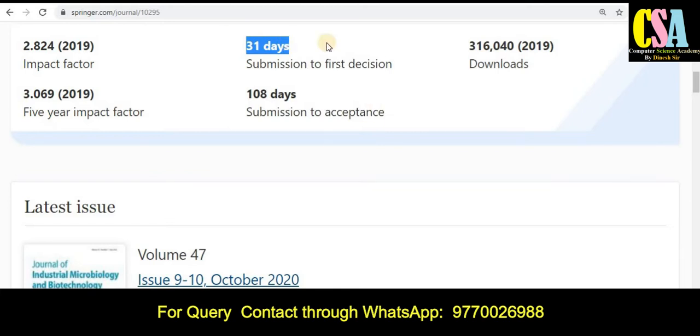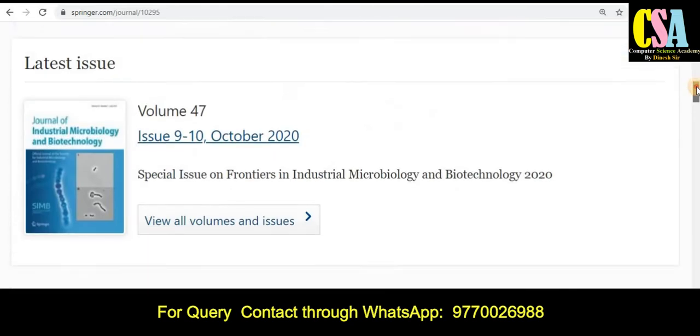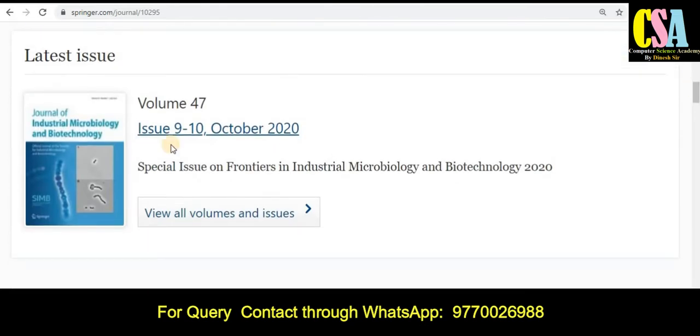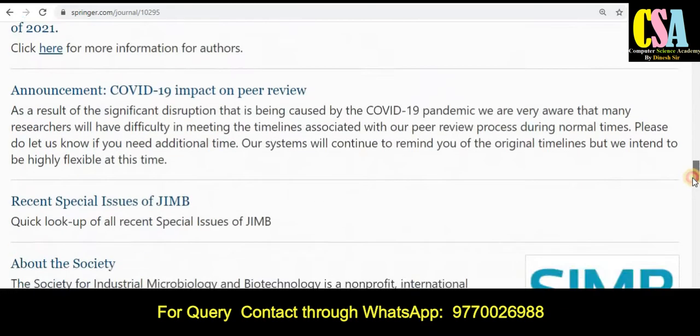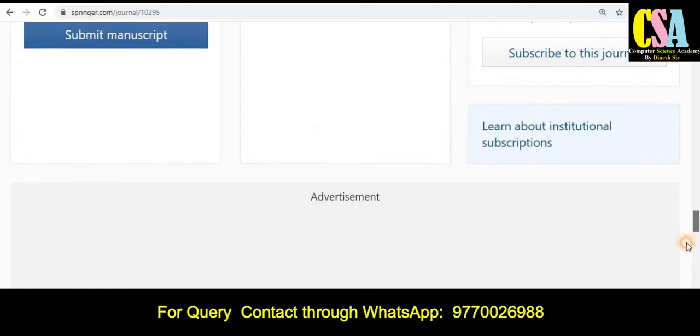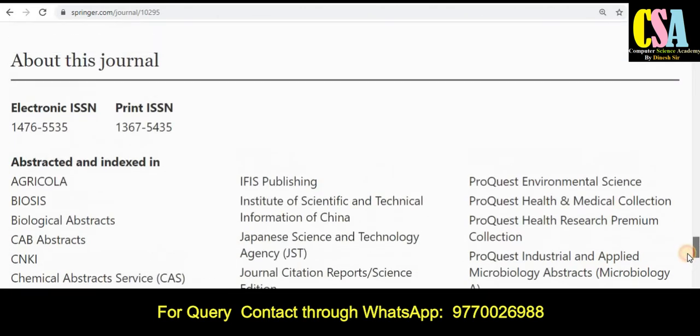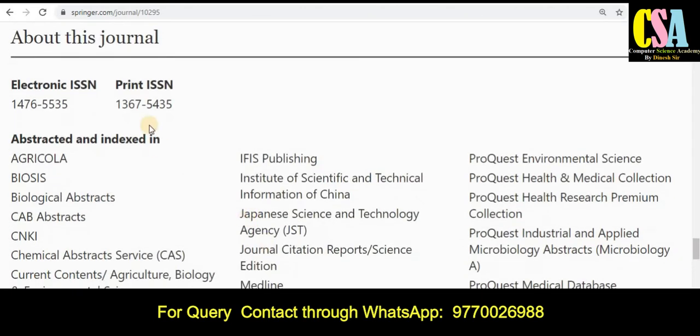This is the publication timing. If you want to know the previous issues already published, you can see them in this section carefully.